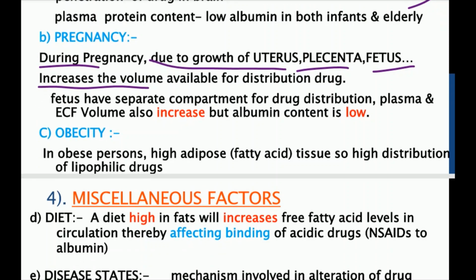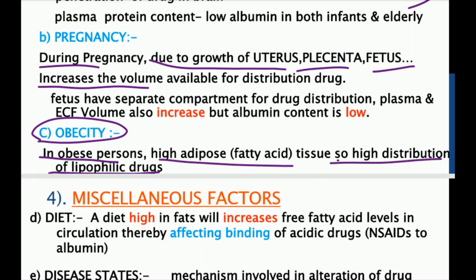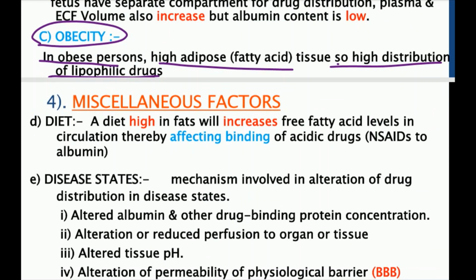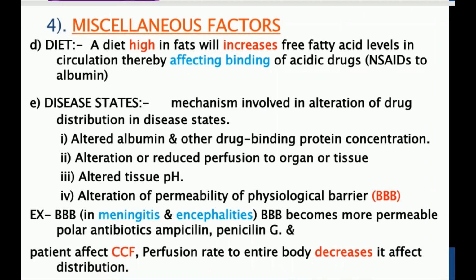The next factor is obesity. In an obese person, high adipose tissue is there, so high distribution of lipophilic drug occurs in the obese person. Diet also plays an important role in the distribution of the drug. A diet high in fat will increase the fatty acid level in the circulation, and that affects the binding of acidic drugs.